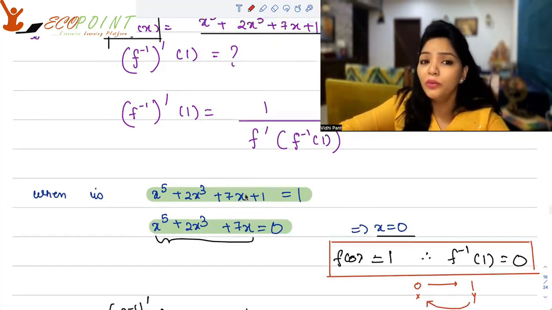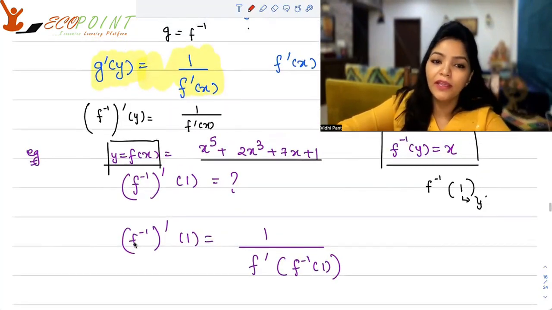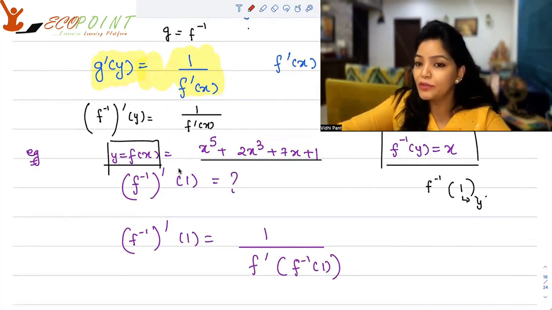So according to what we wrote for derivative of inverse, the derivative of inverse is inverse of derivative. The derivative of inverse is inverse of derivative of the original function at the corresponding x value. So the corresponding x value is f inverse 1. So 1 upon f dash at f inverse 1.